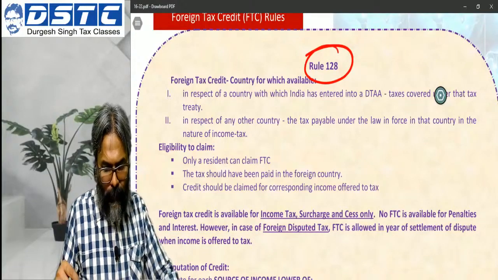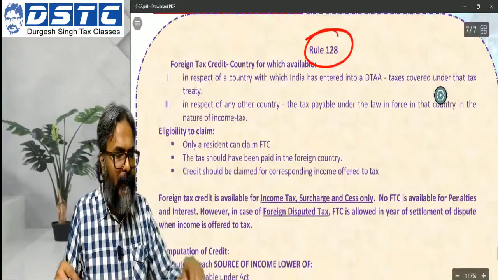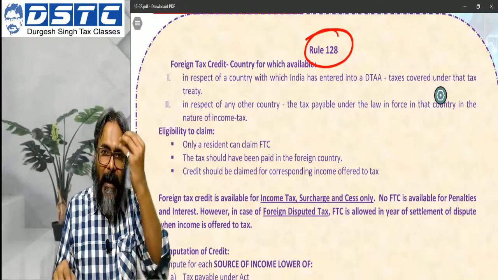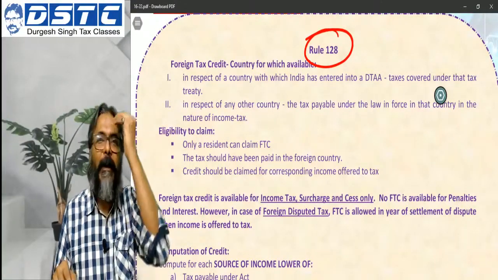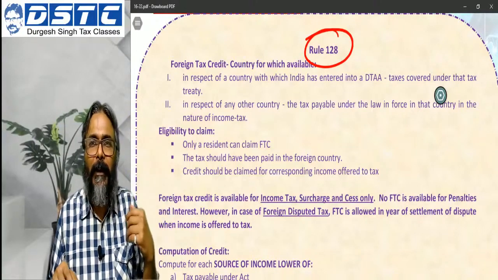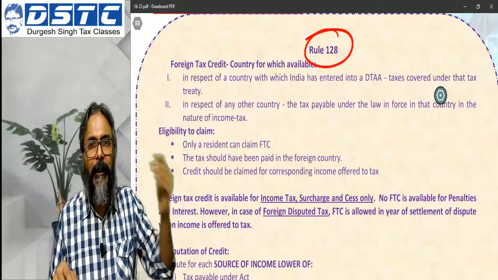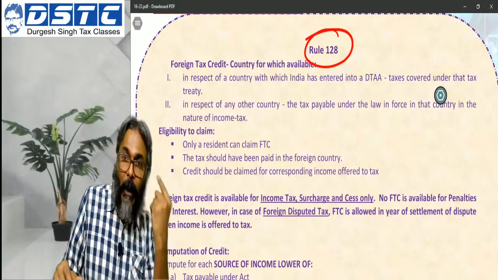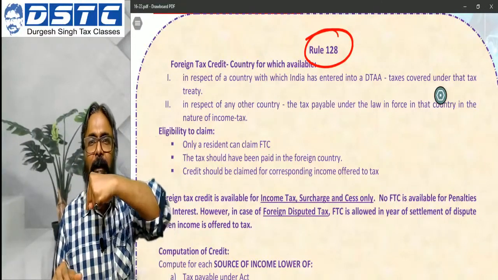Now let's have a look at what this rule number 128 says. First of all, you should also try to understand when I am going to refer to rule number 128. This is equally important: if the treaty is there between the two countries, in what case am I going to refer to rule number 128?